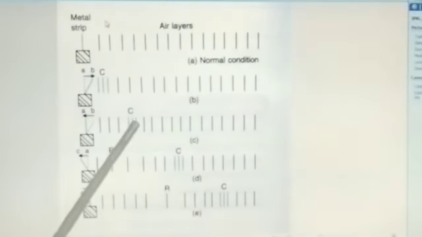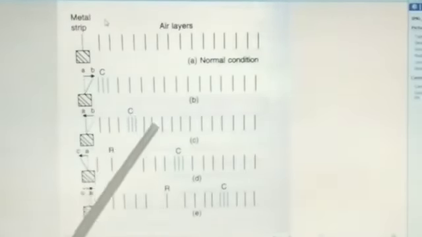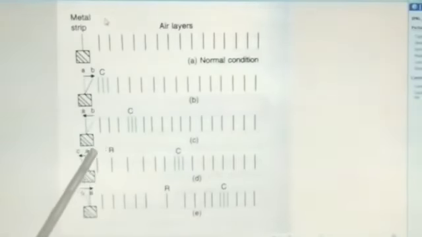When the strip moves to the left from A to C, it pulls the layer of air near it towards the left and thus produces a space of very low pressure on the right side.